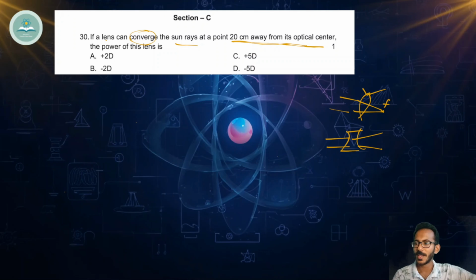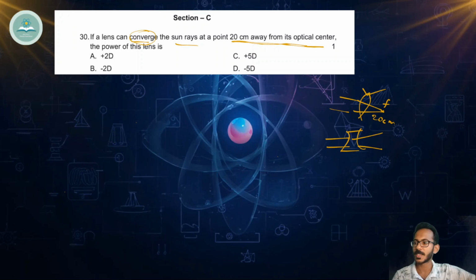So when they say lens can converge, they mean it is convex lens. When they say sun's rays, they mean parallel rays of light is coming from infinity. Then 20 centimeter from its optical center. We already know that parallel rays of light will converge at a point, that is principal focus. So indirectly principal focus is given, that is 20 centimeter.